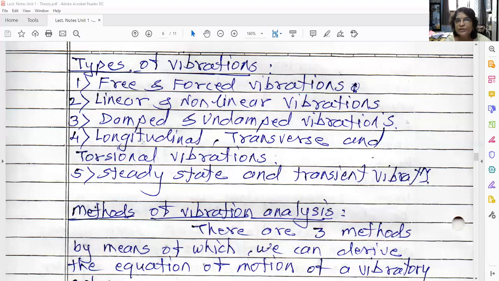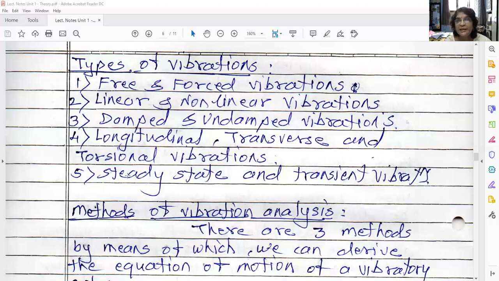Fourth category is longitudinal, transverse and torsional vibrations. It depends on the direction of vibrations. If vibrations are taking place along the axis of the object, then that is known as longitudinal vibrations. If vibrations are taking place perpendicular to the longitudinal axis, that is known as transverse vibrations. And if the vibrations are in the form of twisting and untwisting, like a torque, that is known as torsional vibrations. Examples we will see when we study these in detail.